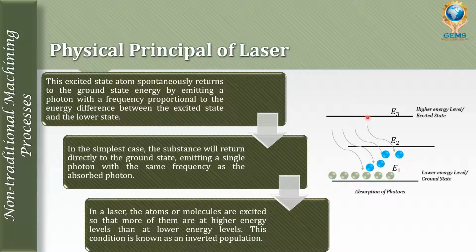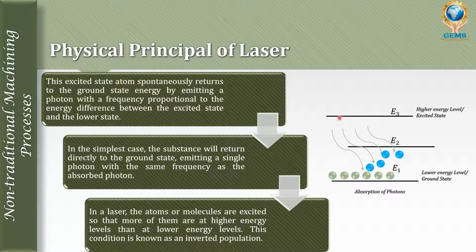Okay, so now the thing is, when the same electron moves from the higher energy level to the lower energy level, it also releases a photon. That photon's energy is equal to the absorbed photon energy.